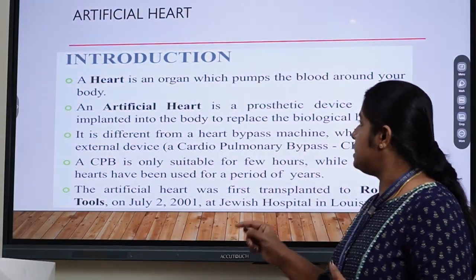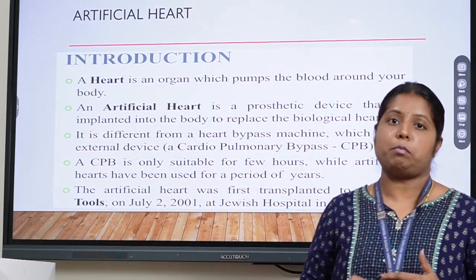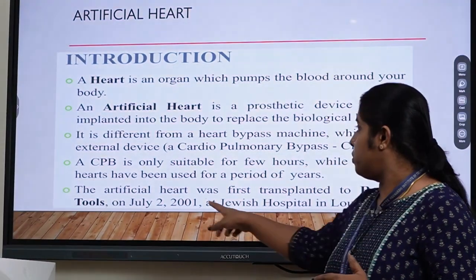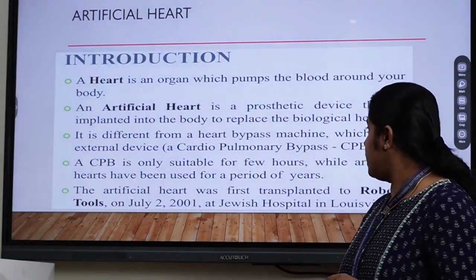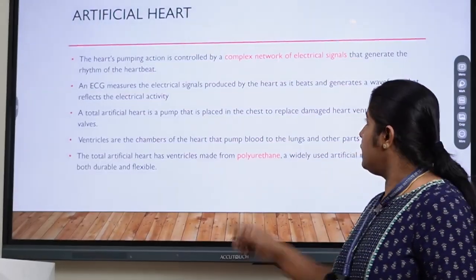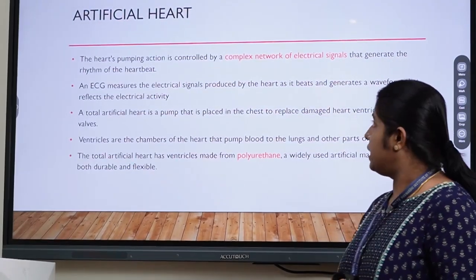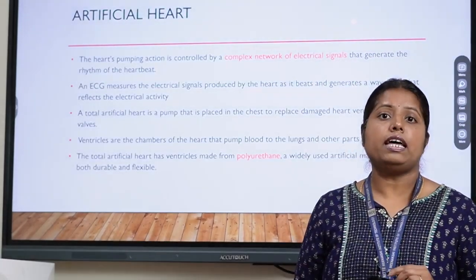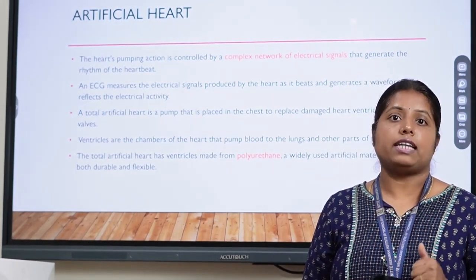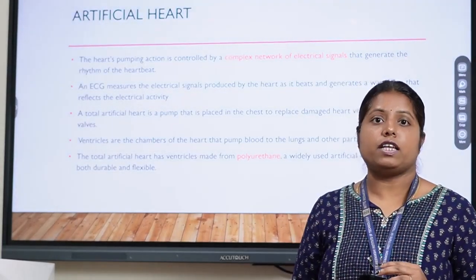The artificial heart performs functions when it is implanted in a human body. The artificial heart was first transplanted to Robert Tools on July 2nd, 2001 at Jewish Hospital in Louisville. The heart pumping action is done by a complex network of electrical signals, and it also tells the rhythm of the heartbeat, because the main function of a heart is to tell the rhythm of the heart, and it also calculates the signals.